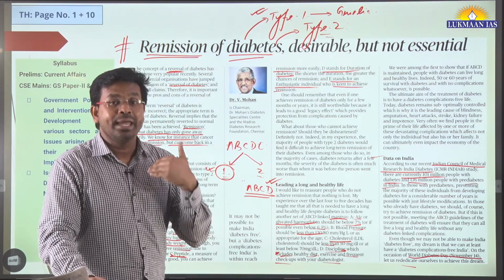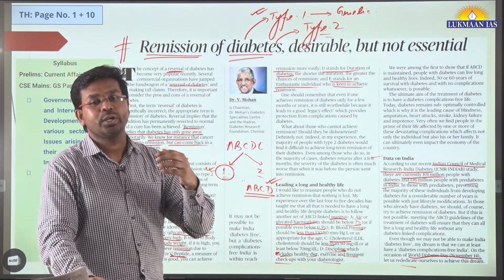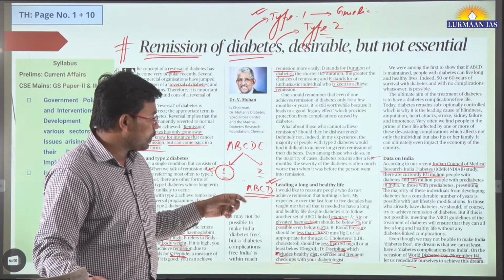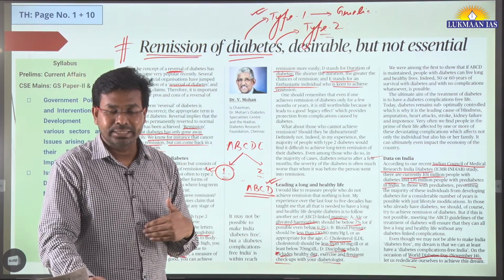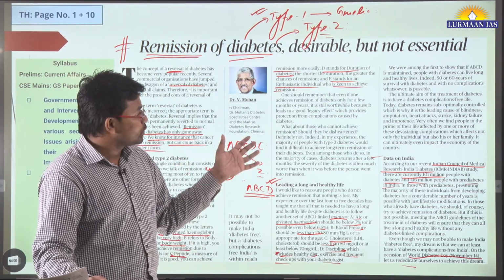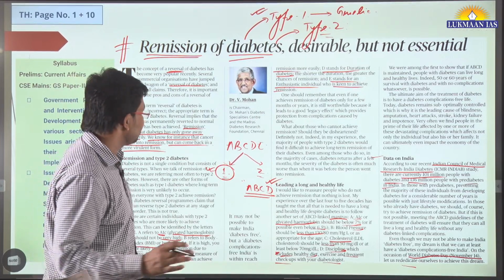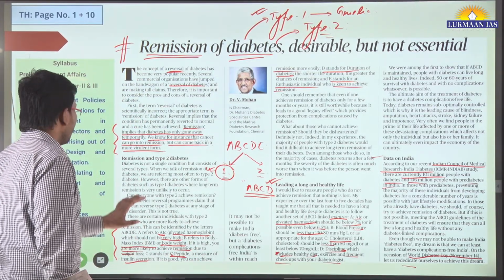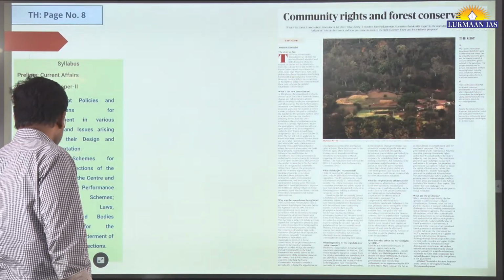So we need to exercise regularly. We need to keep our cholesterol level under control. We need to have healthy diets, right? We need to do exercise so that we can control the diabetes. This is all which is said by the author in this article. Today is World Diabetes Day.